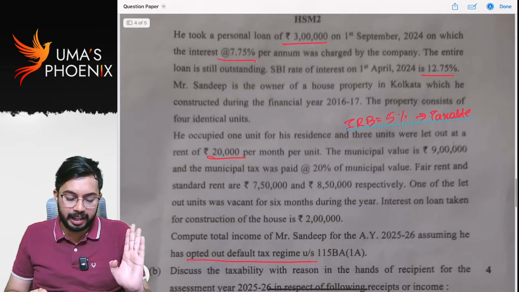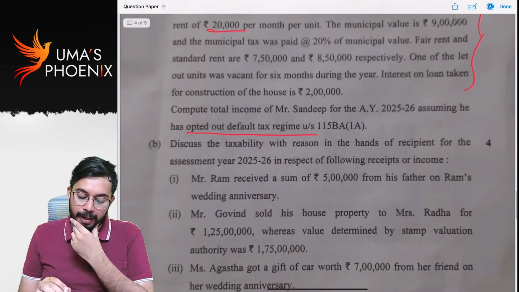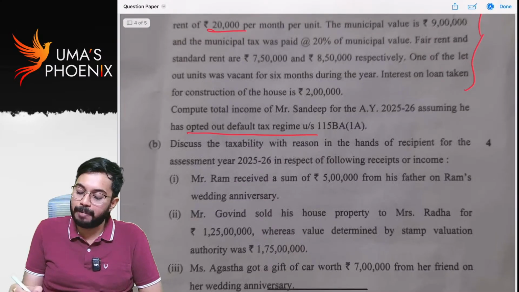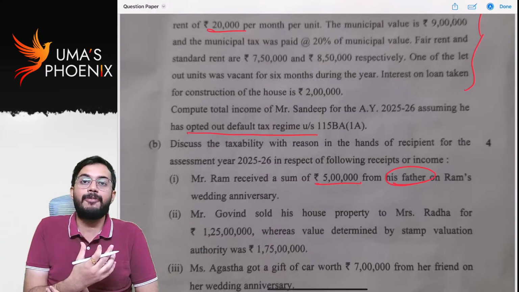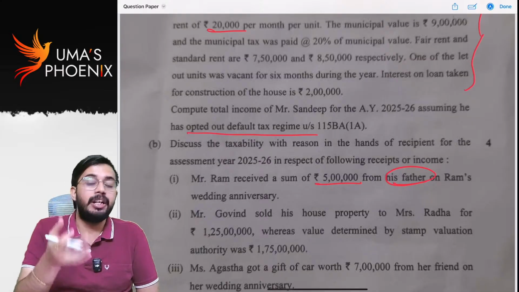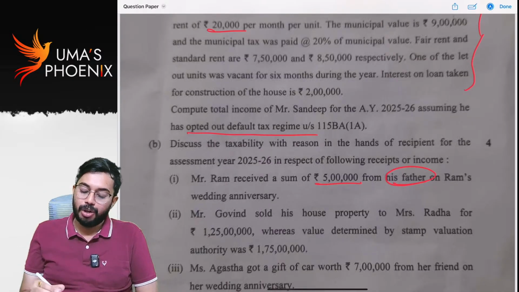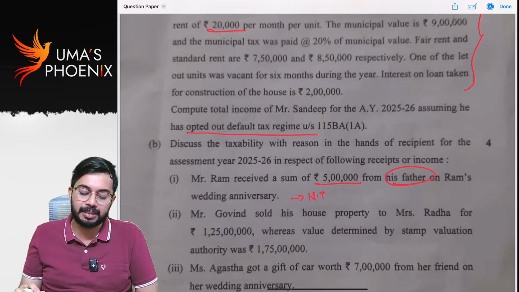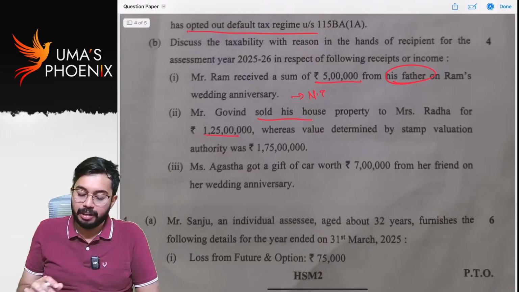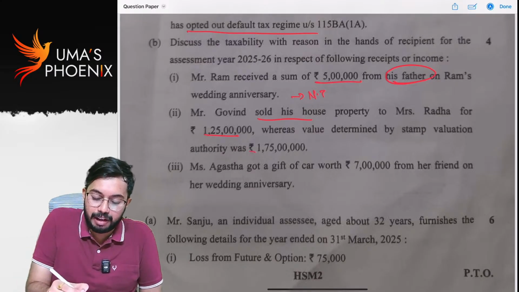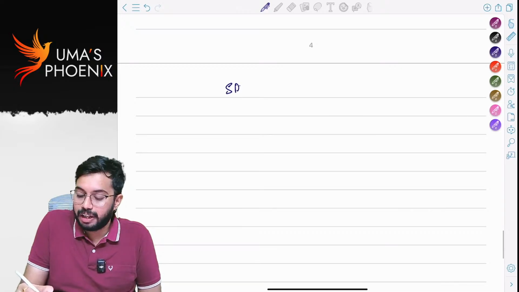It's easy only. Next, discuss taxability with reasons in the hands of the recipient. Ram received 5 lakhs from his father. If an amount is received from father, it is a gift received from a relative. Father is a relative. If a gift is received from a relative, that is not taxable. Correct? Govind sold his house property to Mrs. Radha for 1 crore 25 lakhs, where value is determined by stamp valuation. That means stamp duty value is 175 lakhs. Actual consideration is 125 lakhs, correct?